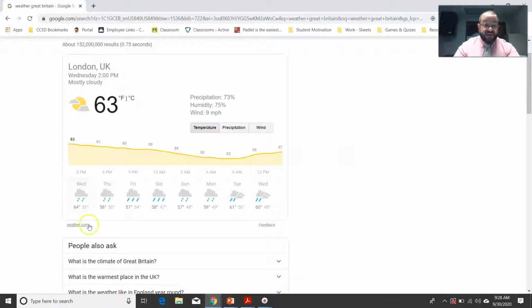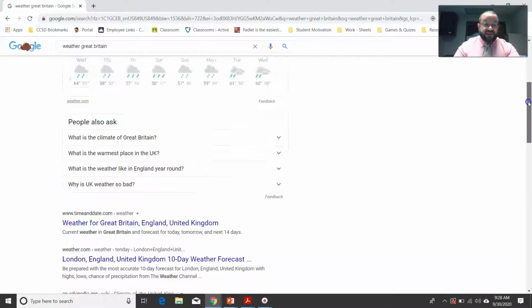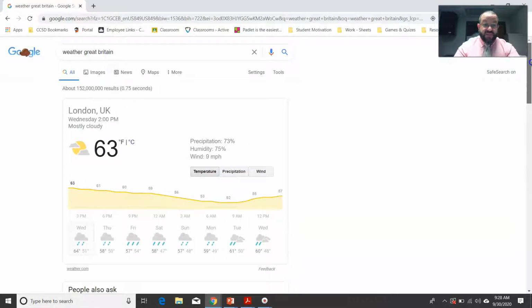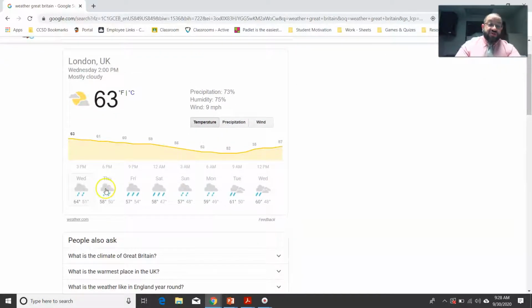That's according to weather.com, okay? And let's see here if I can find anything else that's relevant. Ooh, there you go. I can see it's going to be 58 for a high, 57 for a high, 58 for a high on Saturday. And this week, it's going to be kind of rainy all weekend. So it looks like a gloomy day to be traveling, right?